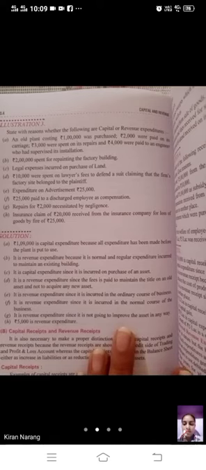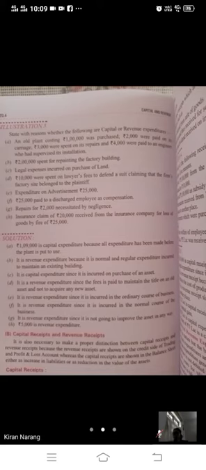Rupees 2,000 were paid on carriage, 3,000 spent on its repair, and 4,000 were paid to an engineer who had supervised its installation. All these four expenditures are incurred on the asset which we have purchased recently, and before putting it to use we have spent all these amounts. So all these are capital expenditure. So total rupees 1,09,000 is capital expenditure because all expenditure has been made before the plant is put to use.